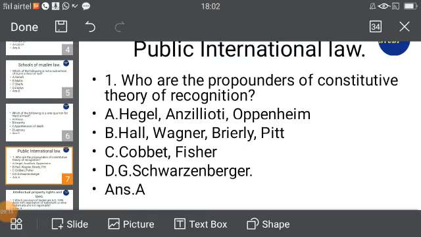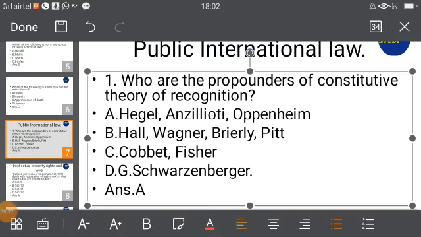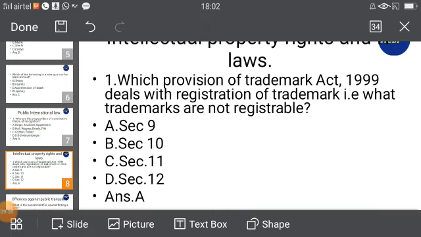One is constitutive and the other is declaratory theory of recognition. Answer to this question: Hegel, Angelot and Oppenheim are the propounders of the constitutive theory of recognition. Okay, now the next question is intellectual property rights and laws.